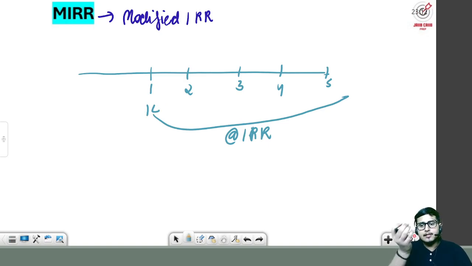Now sir and ma'am, just think about it. IRR is the minimum rate that a company wants on its investment, right? At IRR, the present value of outflow and present value of inflow will be equal. That means we have to earn at least this minimum amount. Now, obviously if we want to reinvest our cash flow, we will want to earn more money. So we will never invest at IRR. In actuality, we will invest at the reinvestment rate, and if the reinvestment rate is not given, we will use KE. KE means the rate of cost of equity.